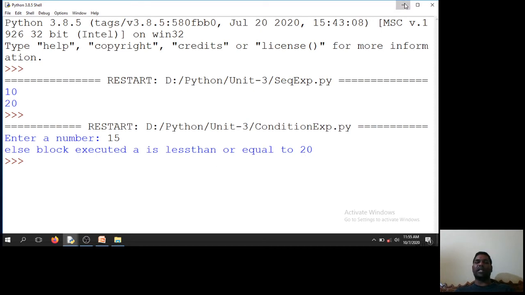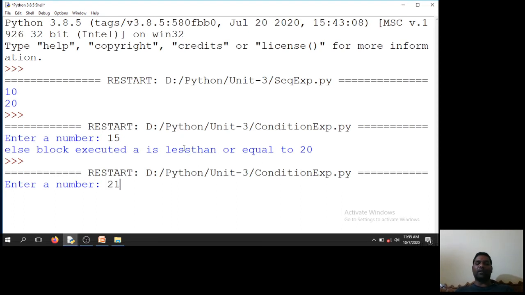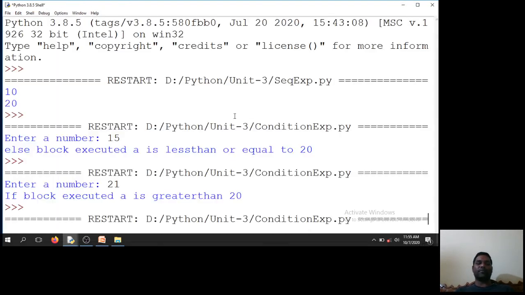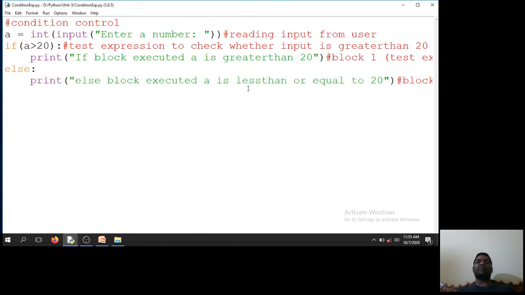Fine. I will take one more, 21. 21 is greater than 20, so the if block executed, A is greater than 20. I will take equal: I will read input as 20. This block executed, A is less than or equal to 20. This is how the if-else condition works. This is what we call a conditional expression.